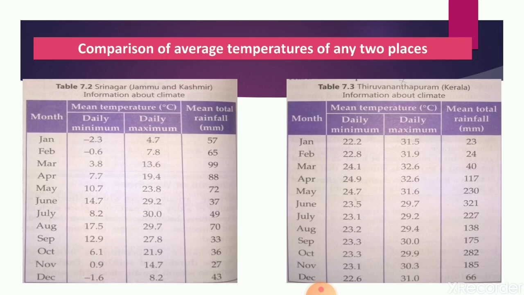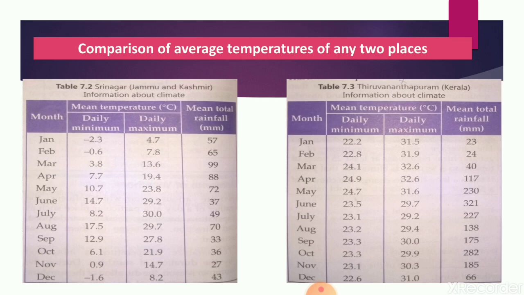You can see the daily minimum temperature in Srinagar for the month of January is minus 2.3. How can we find out the daily minimum temperature? Suppose we are calculating for January. First of all, we find the daily minimum temperature for all 31 days of January, and then we find its average. So it will be the daily minimum average temperature for January. Just like that, we can find out the daily maximum temperature also.